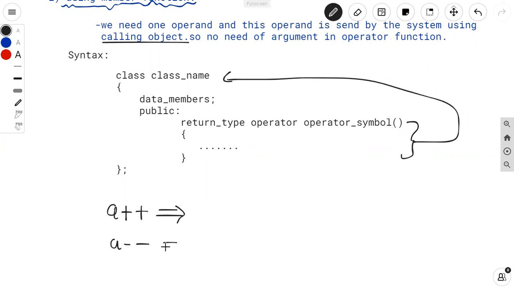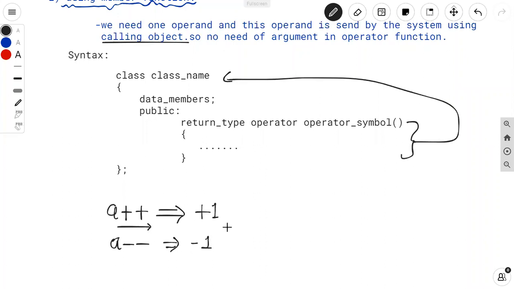Minus minus is a decrement operator, and this is used to decrement the value of operand by 1. So it will subtract 1 from the value of operand, and the plus plus operator increments the value of operand by 1. Okay, so now we will overload this operator plus plus first of all.